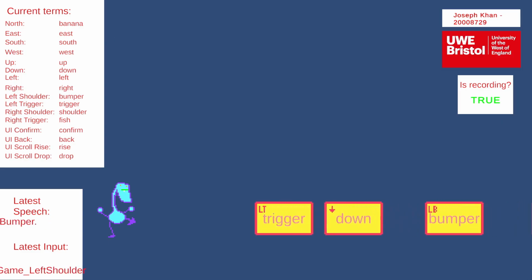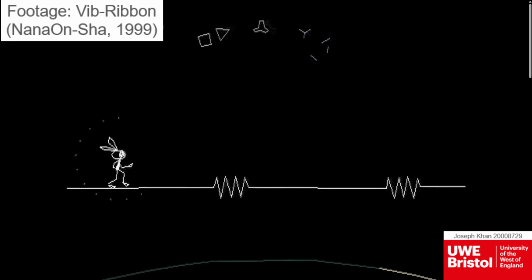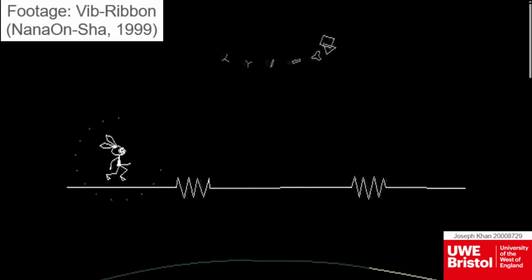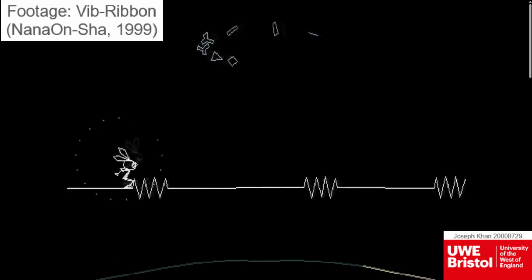The input matching arcade gameplay was inspired by rhythm games like Vib Ribbon and Beat Saber. It's a simple method to demand the use of as many different buttons as possible. This creates a constant need for dexterity, so a situation where a disabled user would benefit most from voice commands.